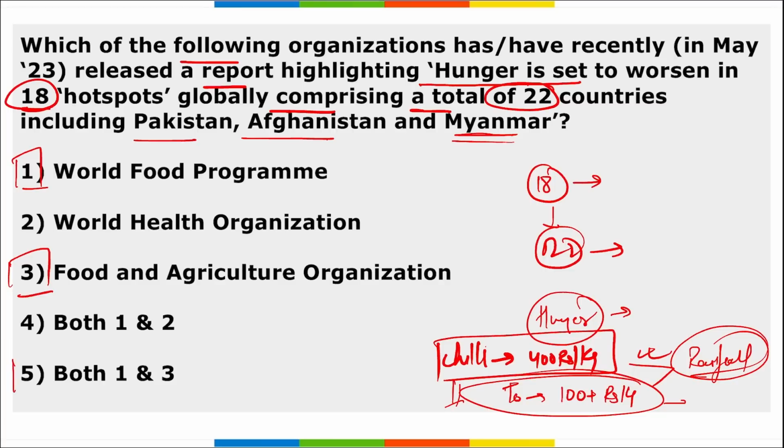So the right option here is option 5. Both 1 and 3 released this report, correct? That is, hunger is said to worsen in 18 hotspots globally in 22 countries.